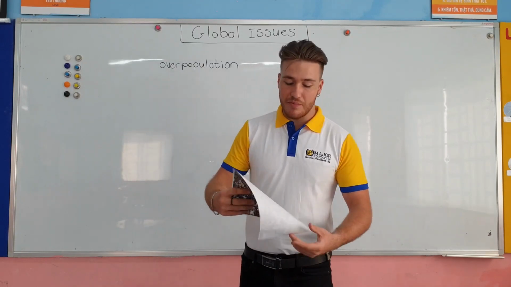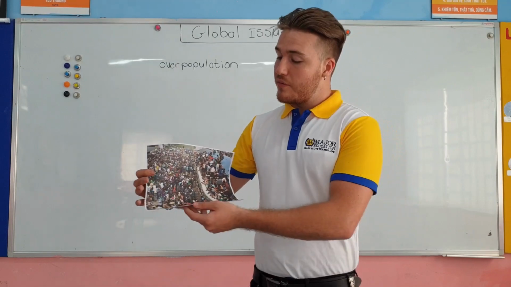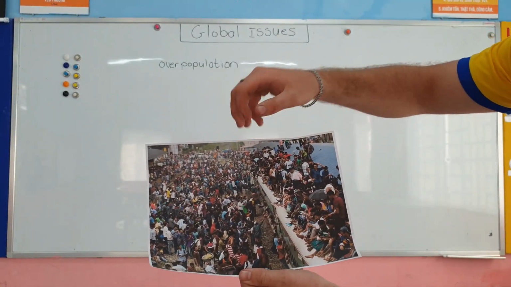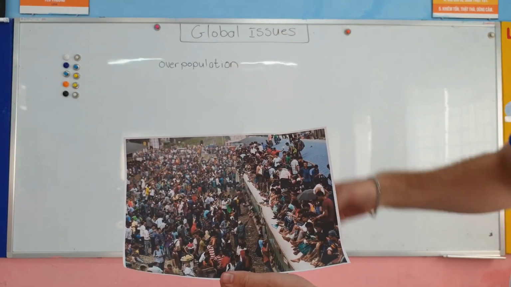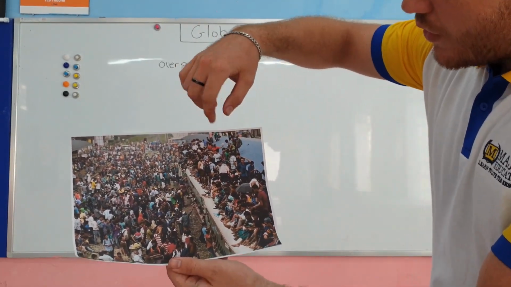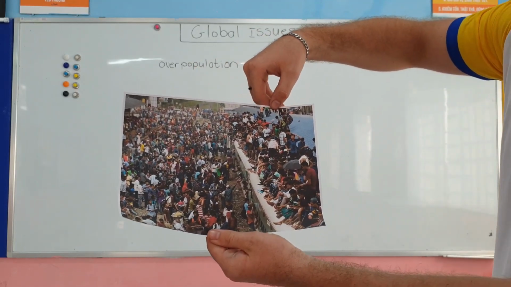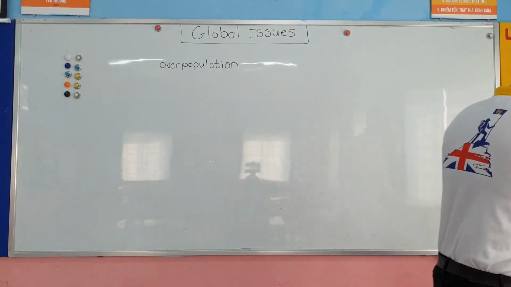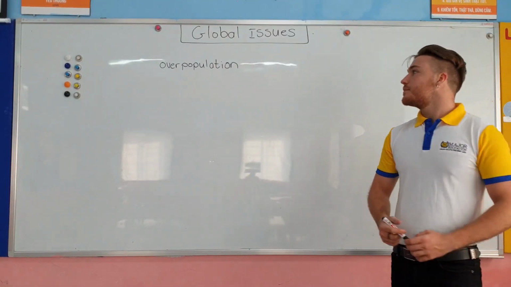Here we have an example of what overpopulation looks like. You see, we have thousands and thousands of people in a small area. This looks like maybe a school or a swimming pool or something, and we just have too many people in one area. It's called overpopulation.